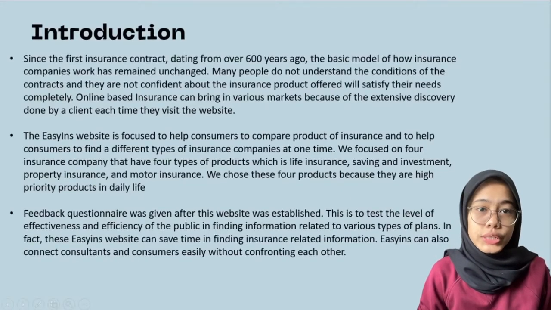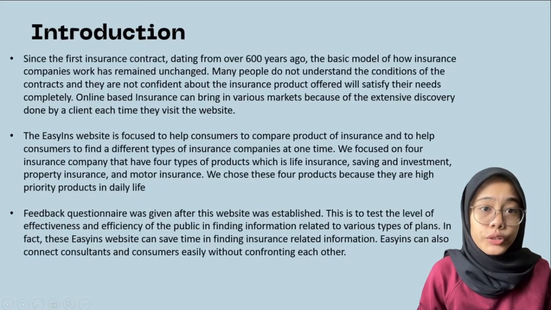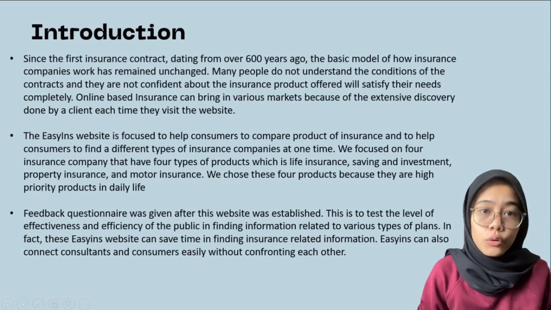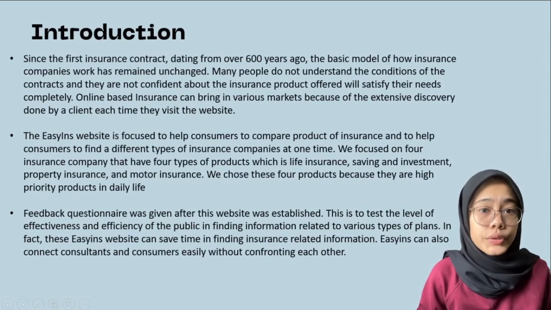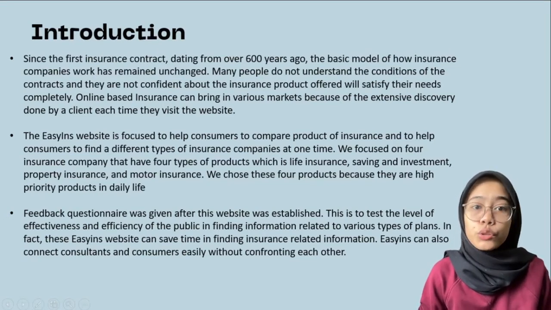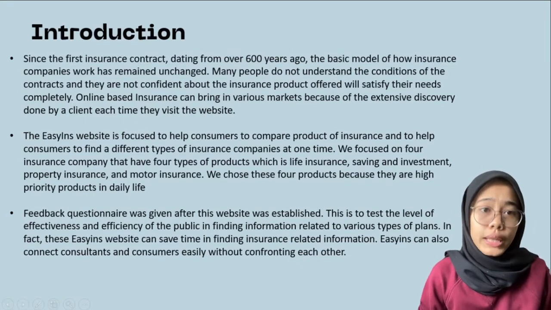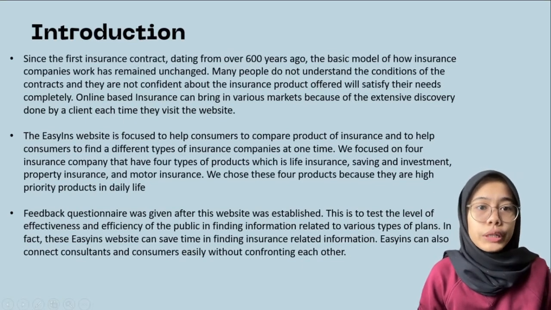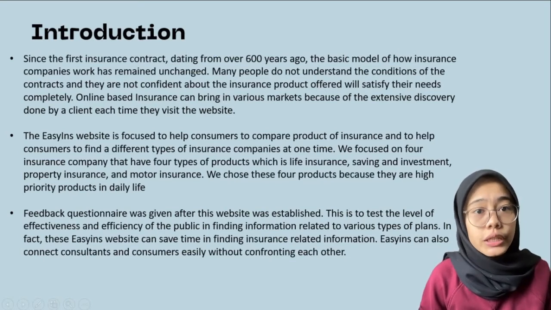For the introduction, since the first insurance contract dating from over 600 years ago, the basic model of how insurance companies work has remained unchanged. Many people do not understand the condition of the contract and they are not confident about the insurance product offered will satisfy their needs completely. Online-based insurance can bring in various markets because of the extensive discovery done by a client each time they visit the website.